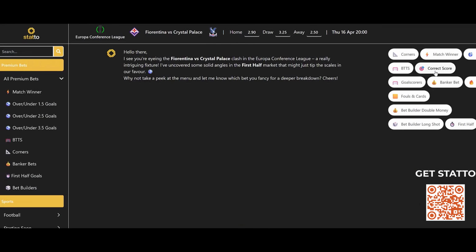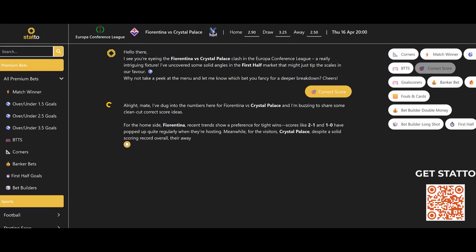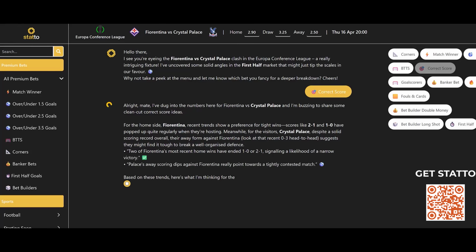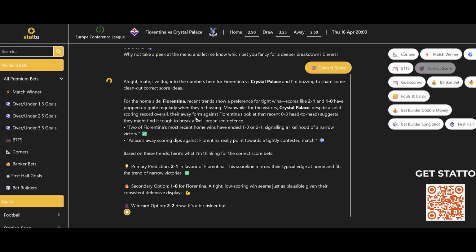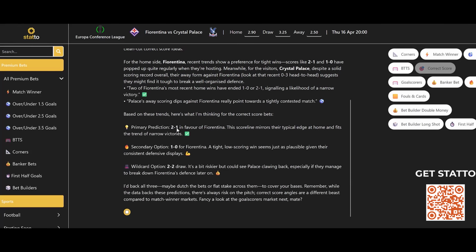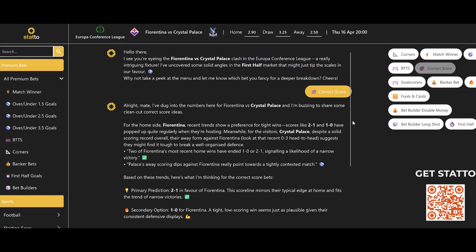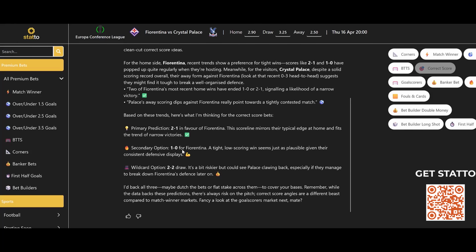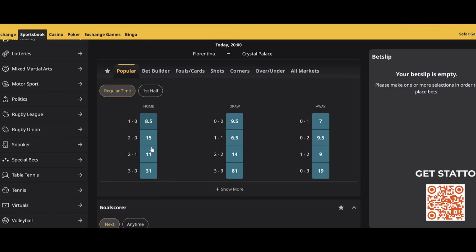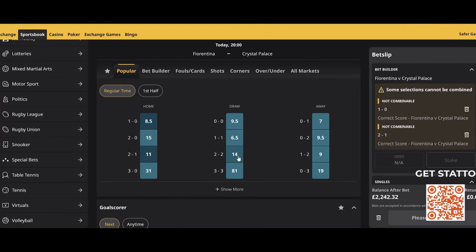So we're going to roll the dice on this one. It's Fiorentina versus Crystal Palace. It's the Europa Conference League, a second leg, a quarter-final. We will look to have 2-1 to Fiorentina as our anchor score, and then scores such as 1-1, and also the 2-2 draw as our secondary. So we're going to go and place these bets.